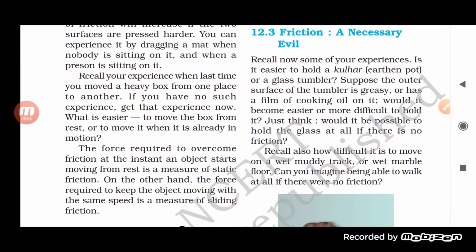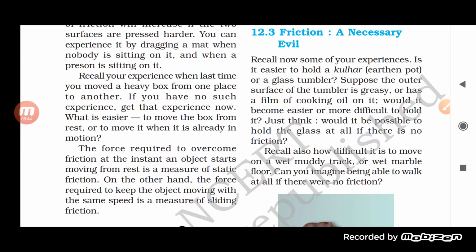So see here, it is written which one is easy to hold, a kulhar, which is an earthen pot, or a glass tumbler. Or suppose on the surface of the glass tumbler there is a layer of cooking oil on it. Is it easier for us to hold it, or is it quite difficult? Obviously, if cooking oil is there, it is quite difficult to hold it because it is going to slip.